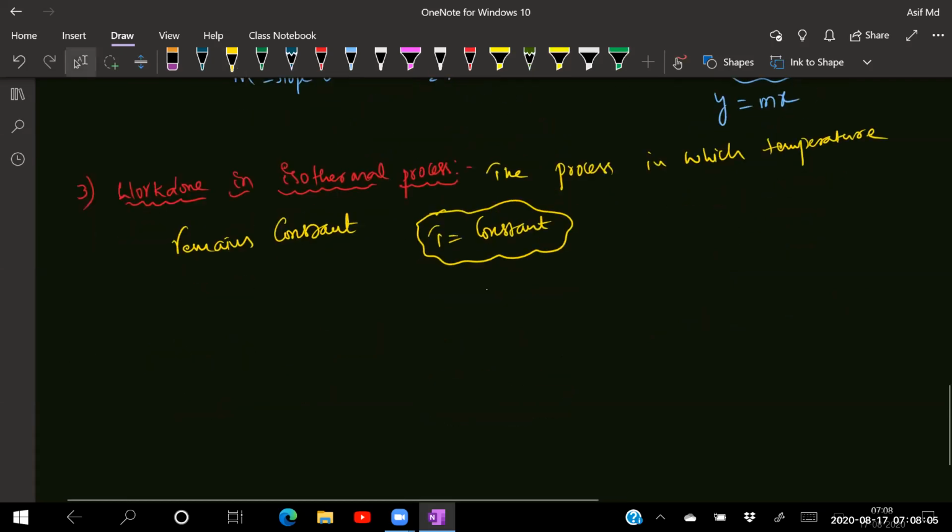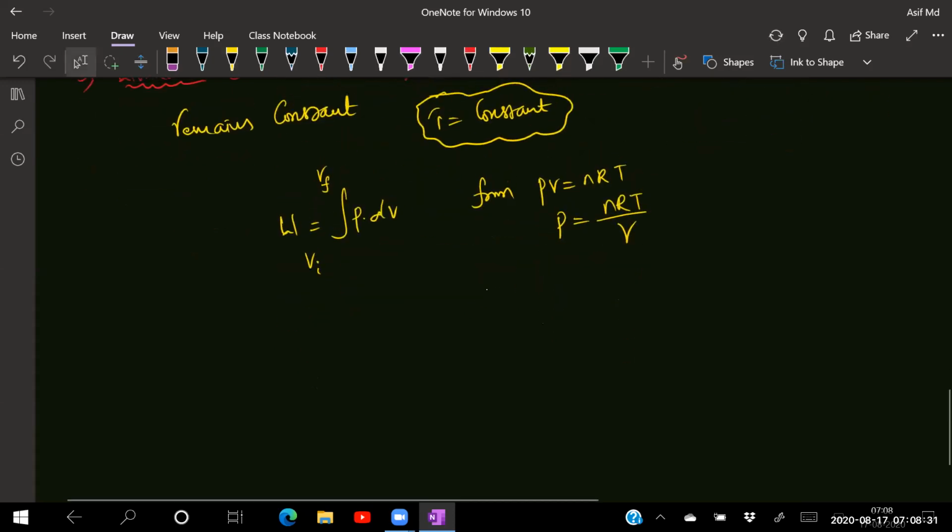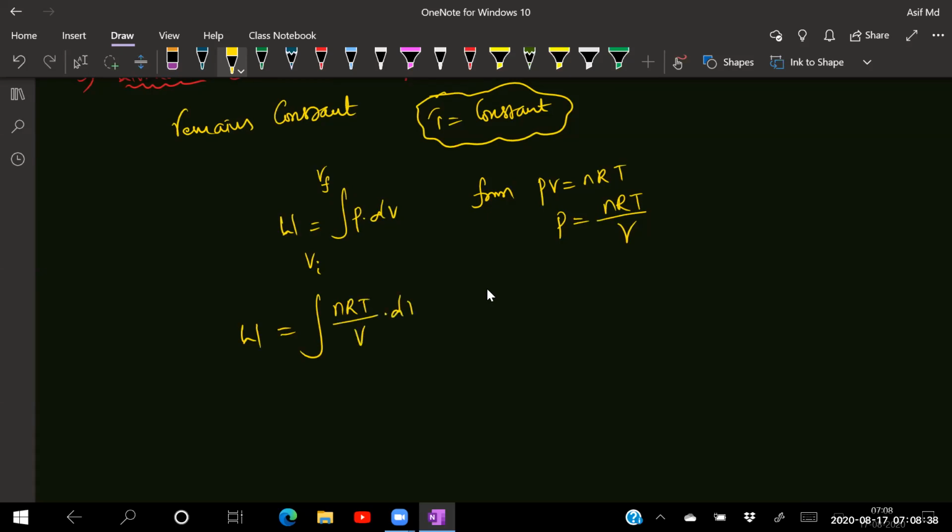Now, how do you calculate the work done in this one first? W is equal to, this is very important, integral of P into dV, where this is V initial and this is V final. Now from the ideal gas equation PV equals nRT, P value is equal to nR into T divided by V. So that value I can substitute here. W is equal to integral of nRT divided by volume V into dV, limits are V initial to V final.